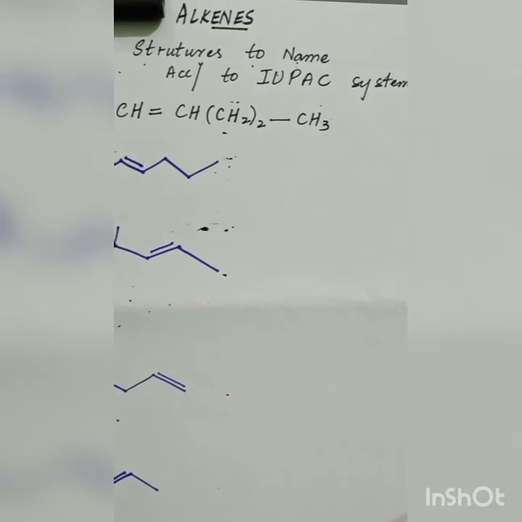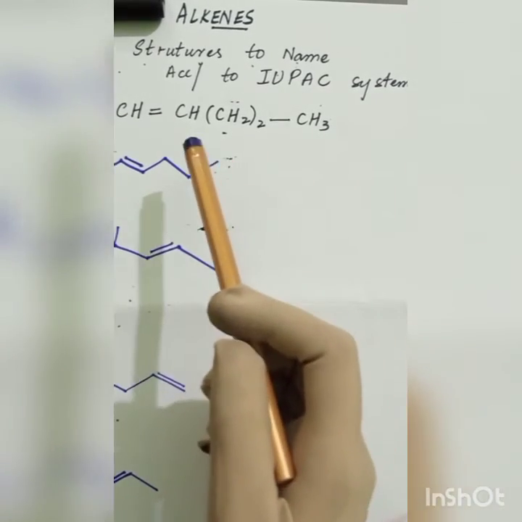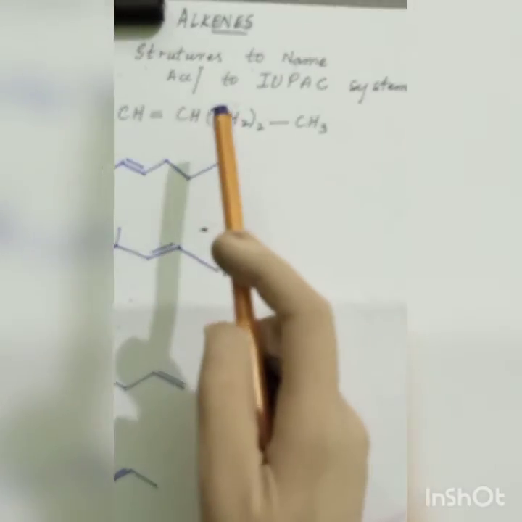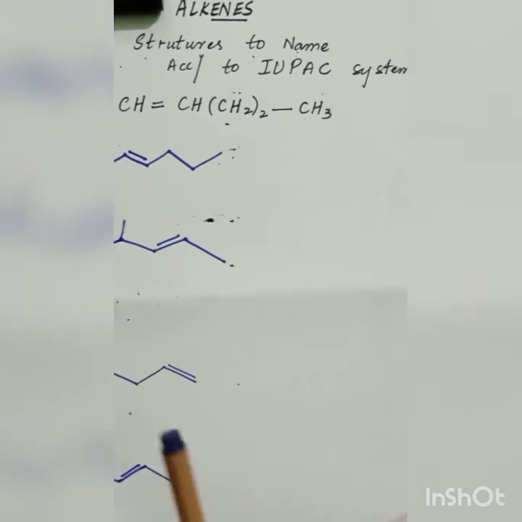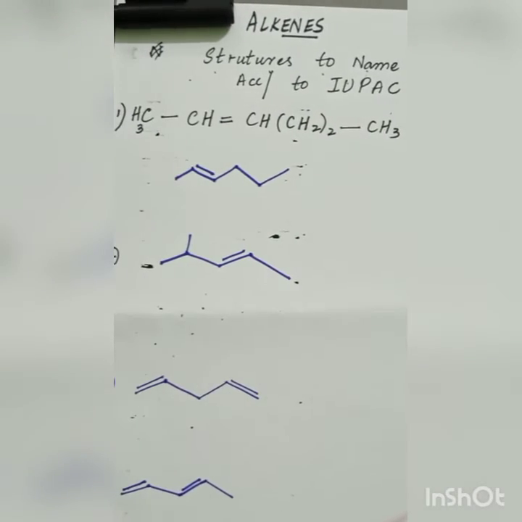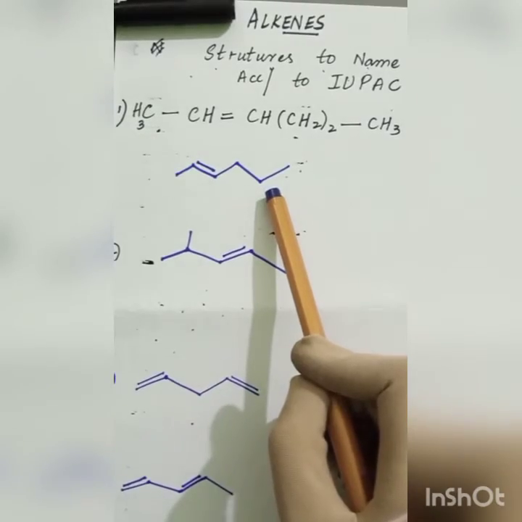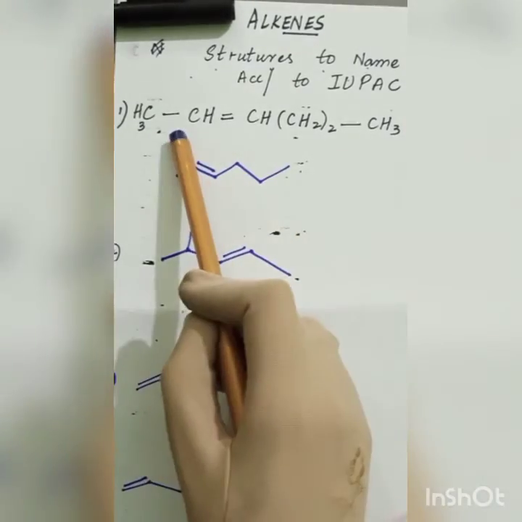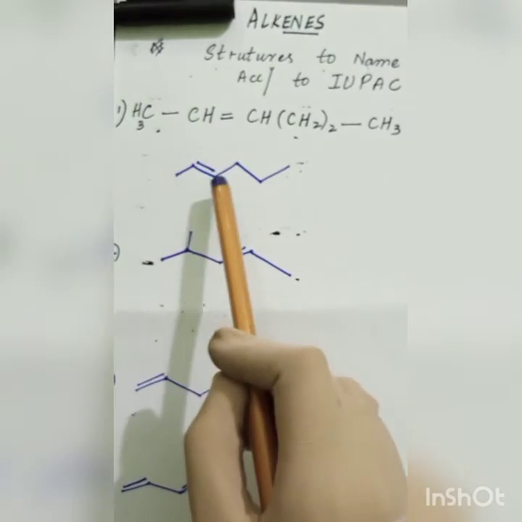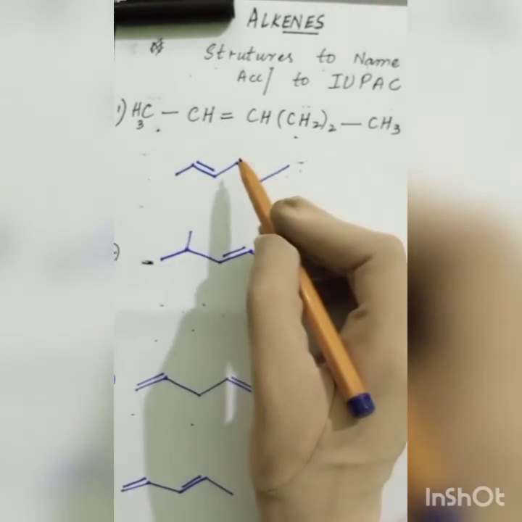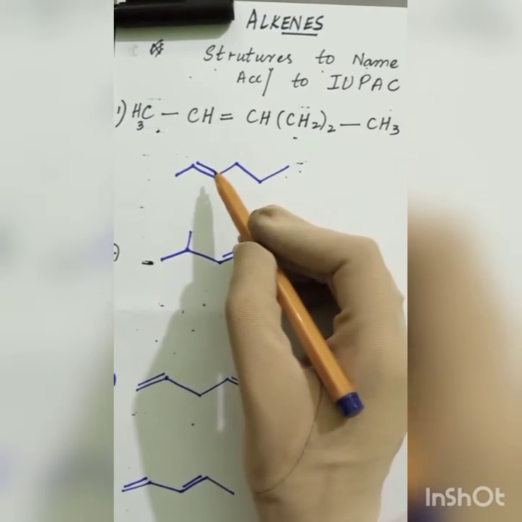Now alkenes. First of all we will practice going from structures to names according to the IUPAC system. The first structure is in the form of a skeletal structure. Don't consider the other one if you are confused, consider only this. I have to name this molecule. How can I name it?